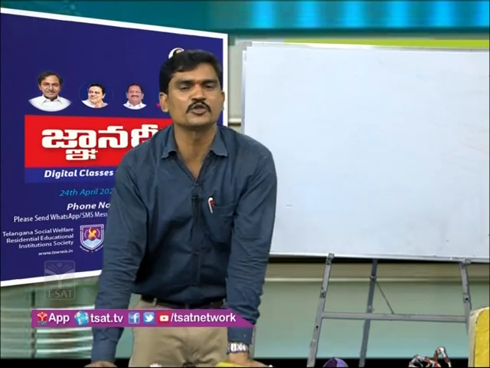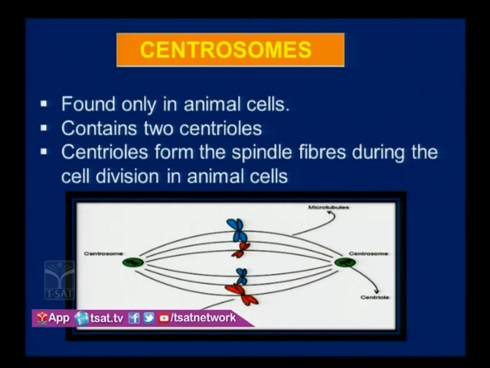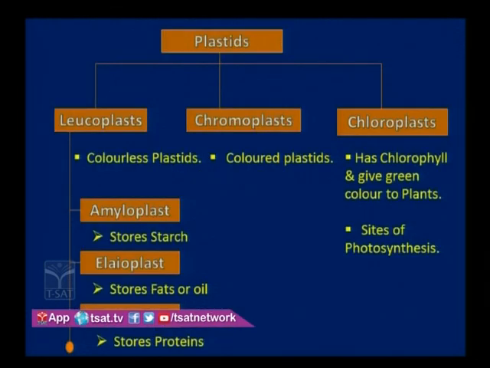This one is the centrosome. Centrosomes are found only in animal cells but not in plant cells. A centrosome consists of centrioles, which produce the spindle fibers during cell division. They participate in cell division. As you know, spindle fibers split the chromosomes and pull them to the polar sides. This is the function of the centrosomes. Next topic is plastids, very important cell organelles.